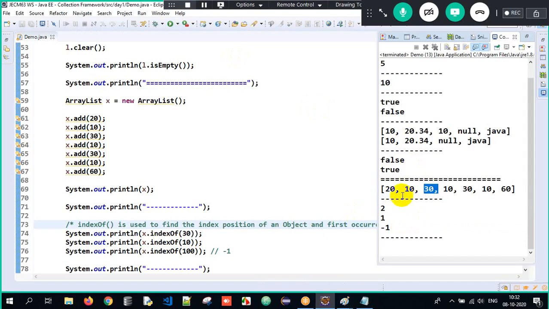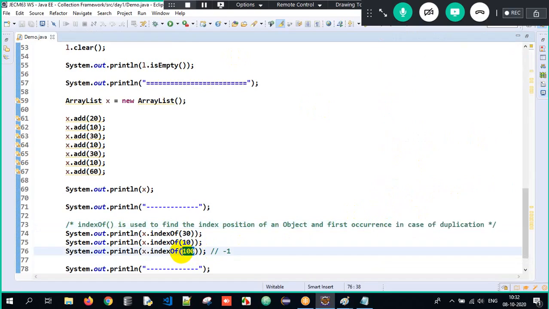But in case of duplication, again the first occurrence, so I get it as 1. When I write indexOf(100), 100 is not present, therefore I get -1. It returns -1 if that object is not present over here.